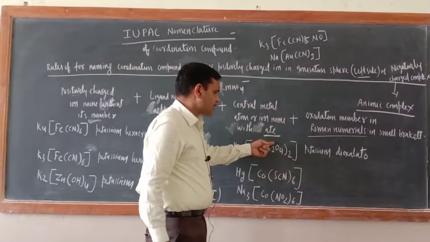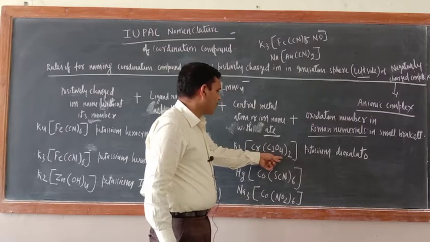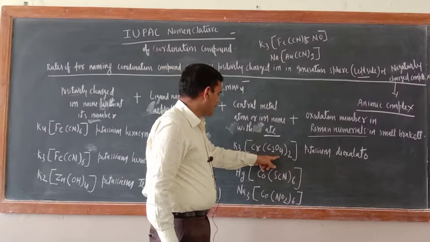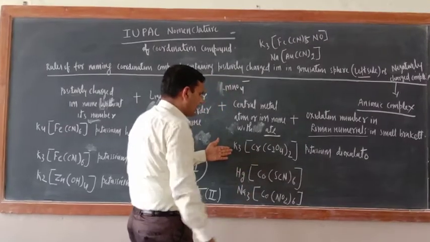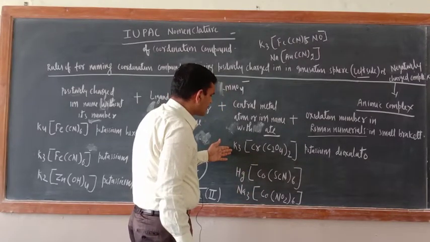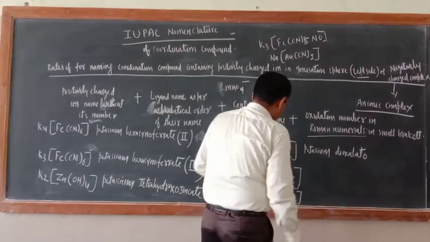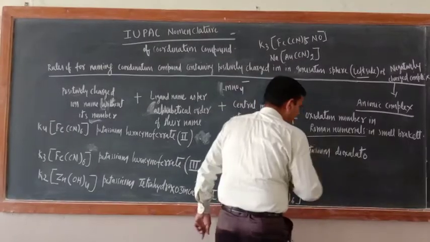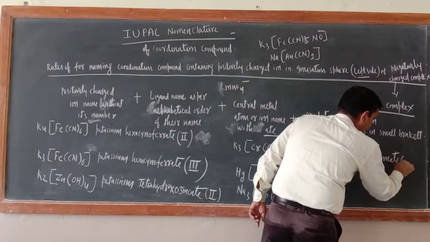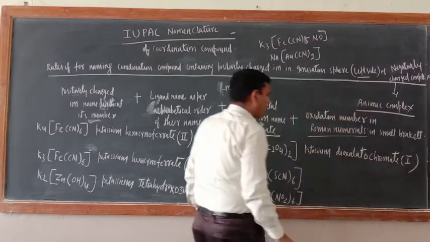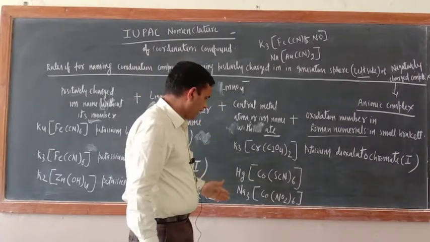Now try to understand. This is 2 negative. What is their charge? 2 negative. So 4. 2 to the 4. Now here potassium dioxalato. You can calculate the oxidation number also. X. So 2 to the 4. Now 3 will go. So 1 will come. Potassium dioxalato chromate first. Chromium, chromate. Dioxalato chromate first. Okay.